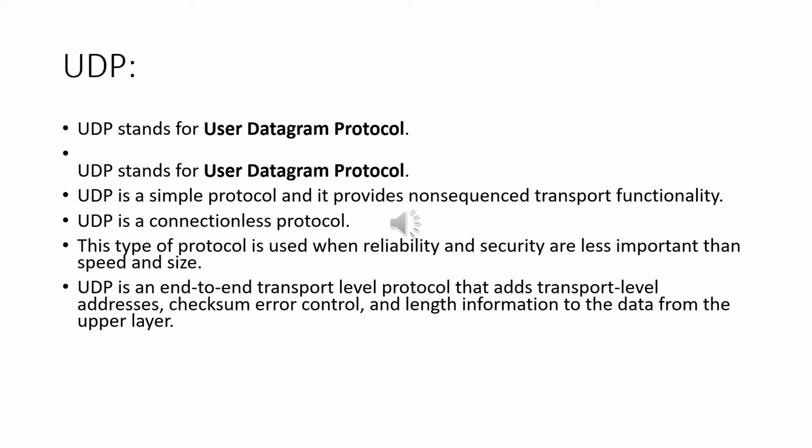UDP is an end-to-end transport level protocol that adds transport level addresses, checksum error control and length information to the data from the upper layer. The user datagram has an 8-byte header, which is shown below. Source port address and destination port address are both 16 bits. Total length is 16 bits. Checksum also has 16 bits, and then the data. Source port address, destination port address, total length and checksum are the four main components.